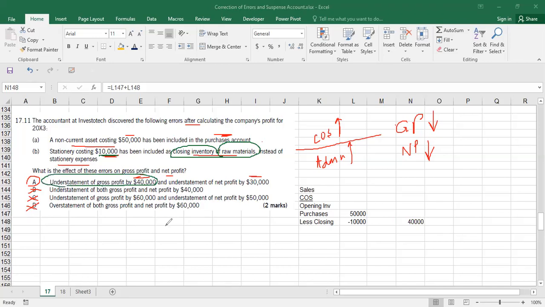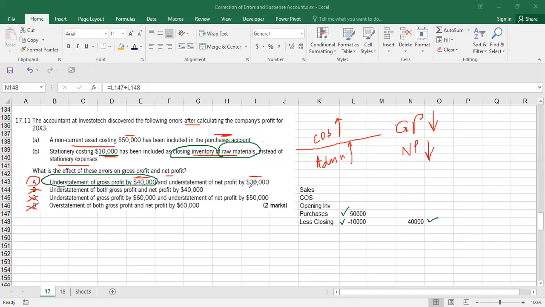So the first part is justified. Why did the difference come as 40,000? Because first I increased the cost of sale by mistake, then I decreased the cost of sale by mistake. And what happened to the net profit? Stationery costing 10,000 has been included as closing inventory instead of stationery expenses.